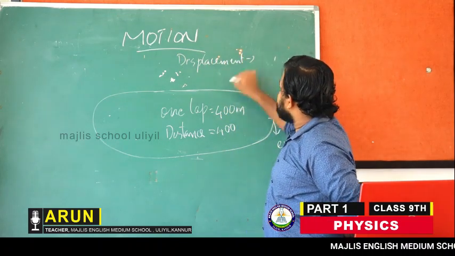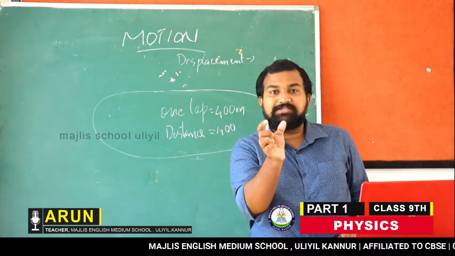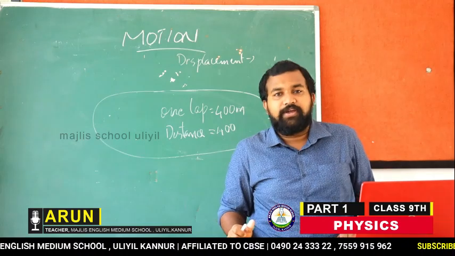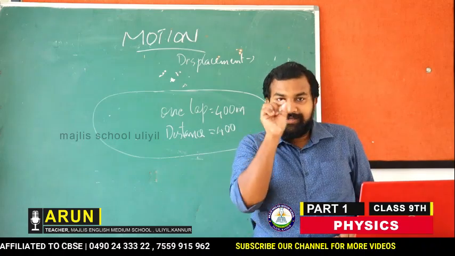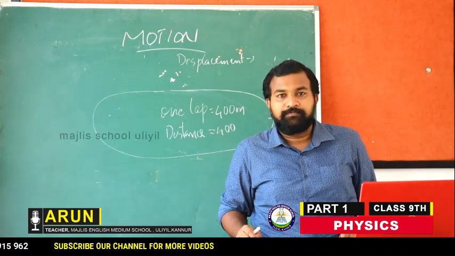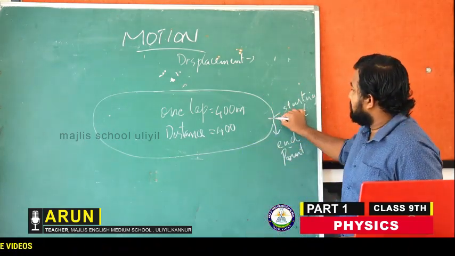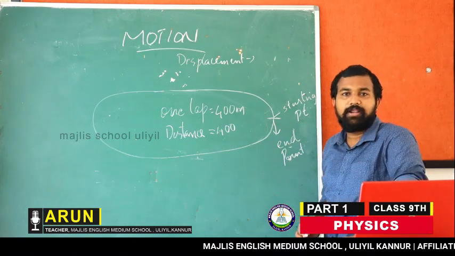So what is displacement? Displacement is the shortest distance between the initial point and the final point. The shortest distance between the initial reference point and the final reference point. Clear? Okay, so here, which is the initial point? This one is the initial point, the starting point of the track.